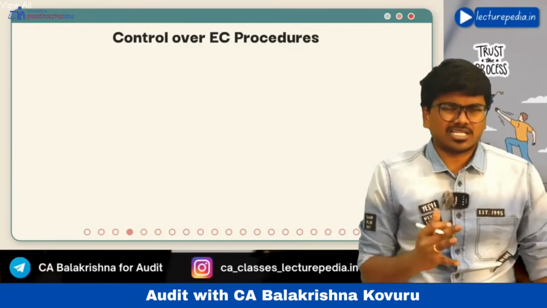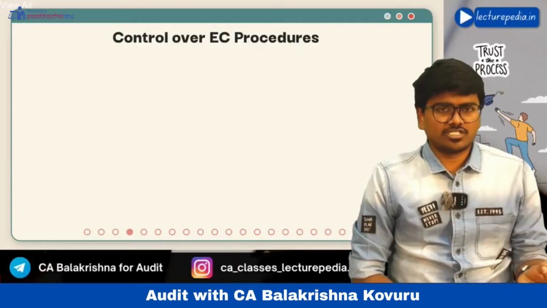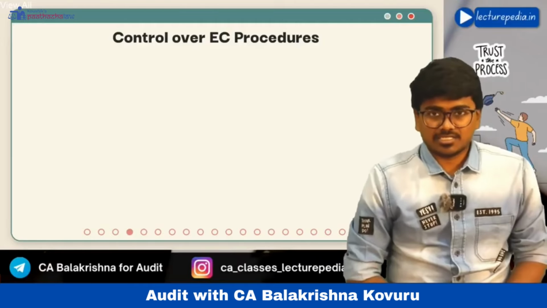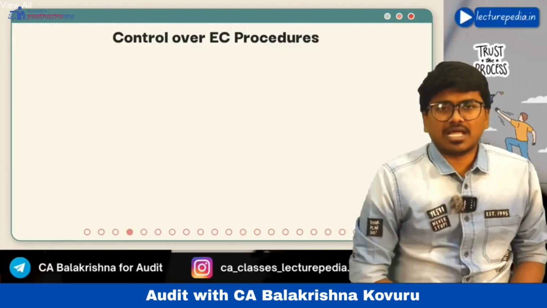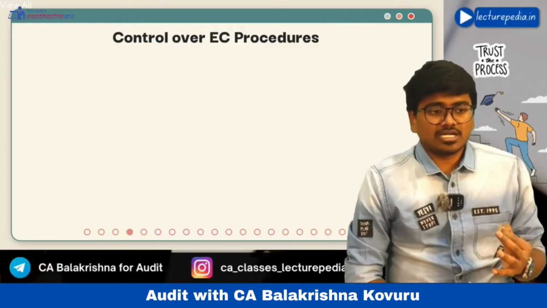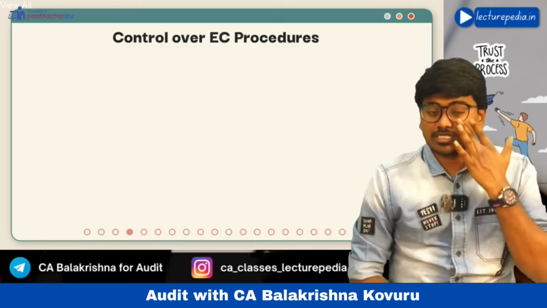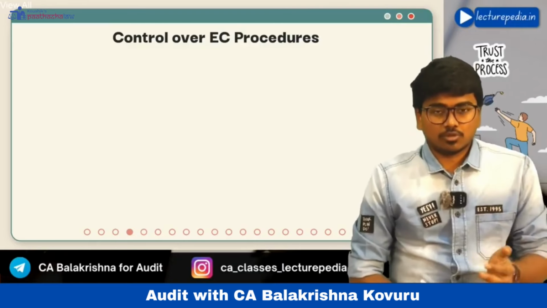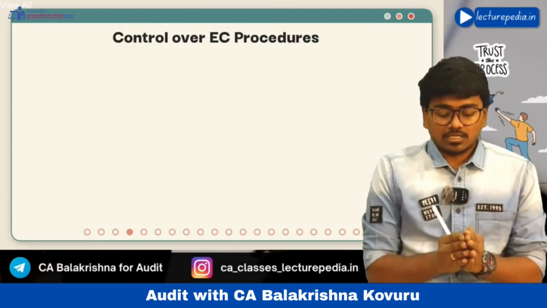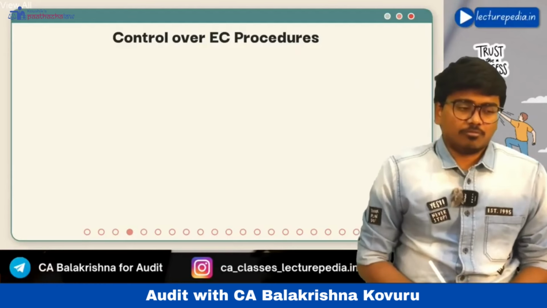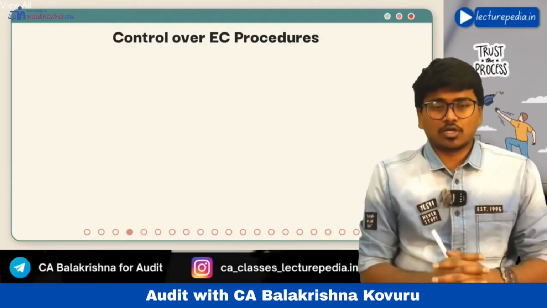Next, there is also another type of confirmation request, which is known as a blank confirmation request. Basically, in case of a blank confirmation request, the auditor will not exactly mention the amount. Let's say, for example, in the books of accounts of the client, the debtor balance of a particular debtor is 1 crore rupees.